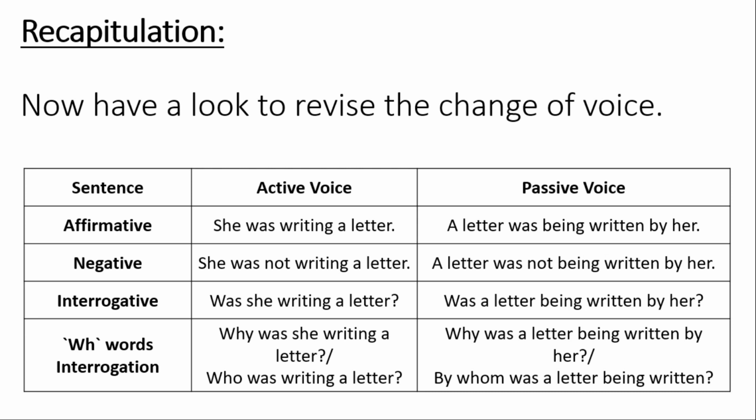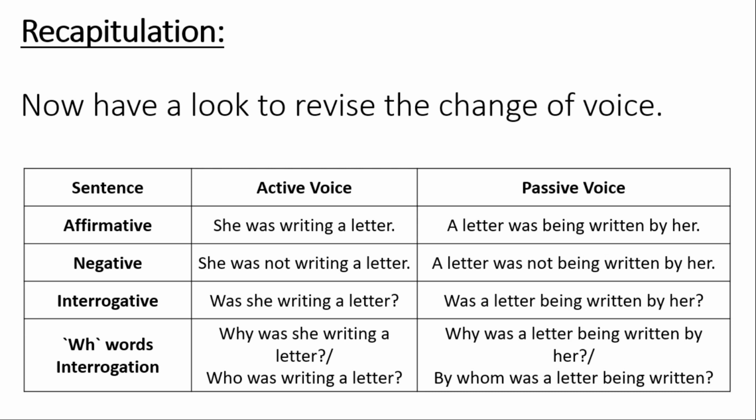The affirmative sentence of active voice is, she was writing a letter. And the passive voice of this sentence is, a letter was being written by her. You can see the change of the object and subject and the change in the helping verb as well as in the main verb.